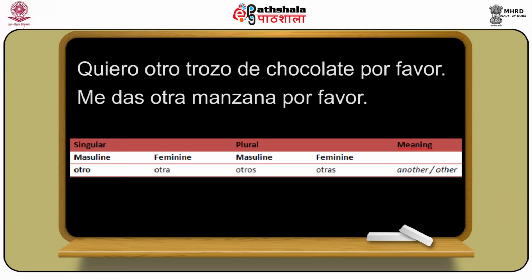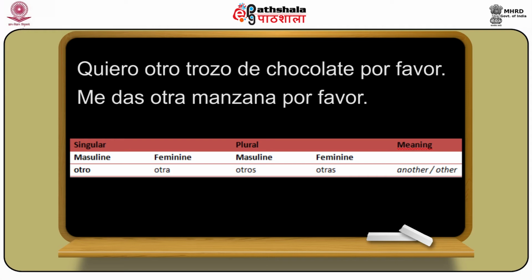So otro here is used because this trozo is masculine singular. That's why, following the same rule that before the masculine singular noun, the masculine singular adjective will be used. So the masculine singular adjective is otro. So that's why here it is quiero otro trozo de chocolate.